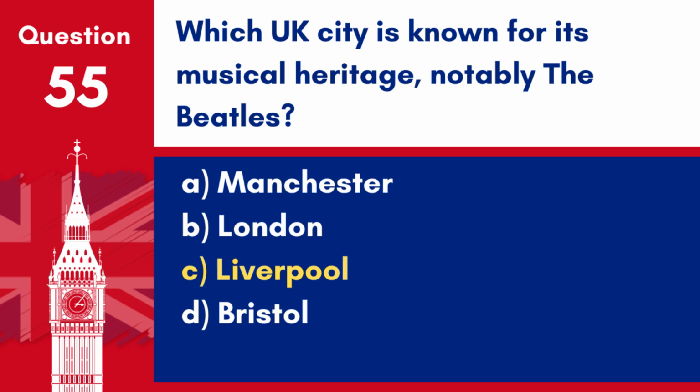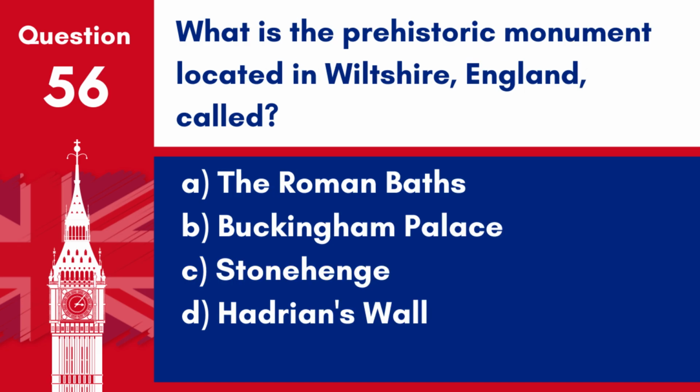Question 56. What is the prehistoric monument located in Wiltshire, England called? A. The Roman Baths. B. Buckingham Palace. C. Stonehenge. D. Hadrian's Wall. Answer: C. Stonehenge. Stonehenge is a prehistoric monument in Wiltshire, England, known worldwide for its circle of standing stones.